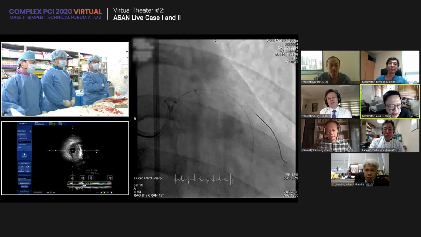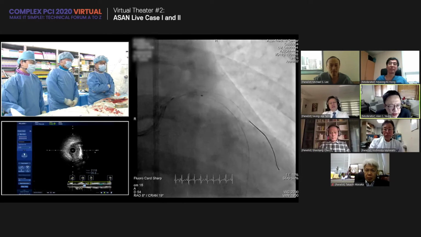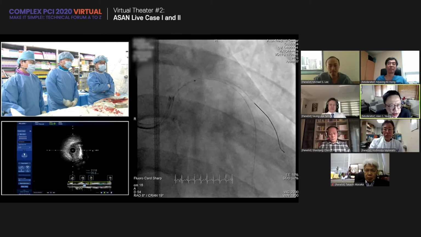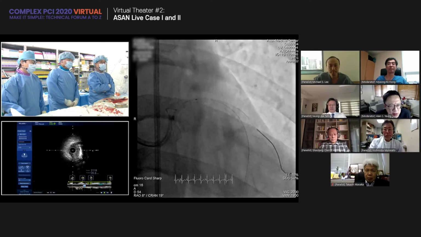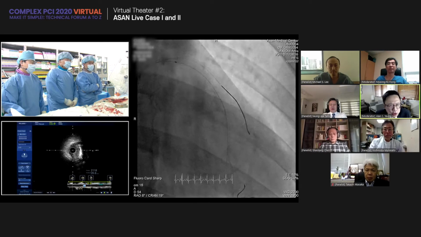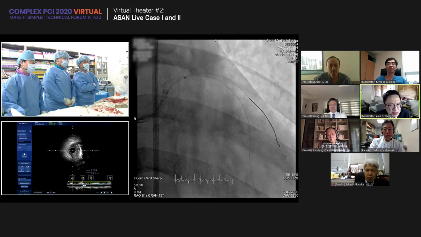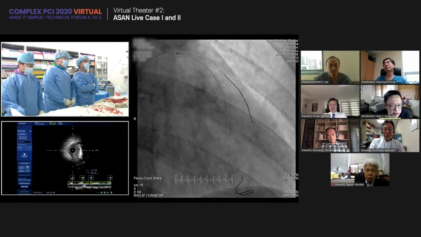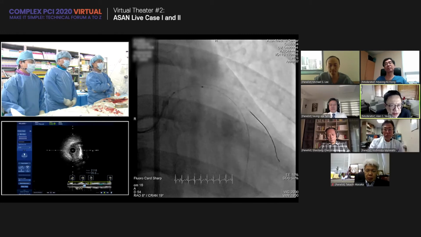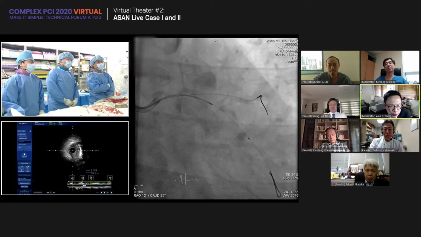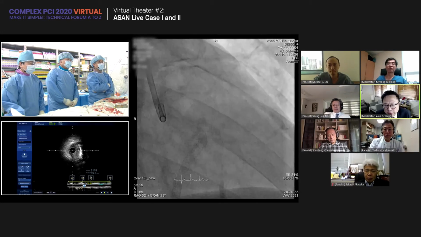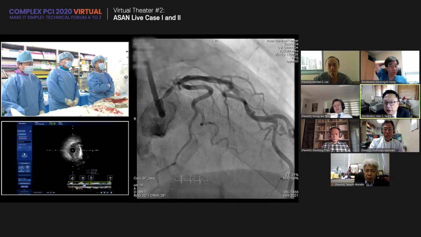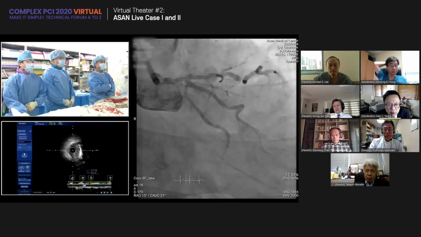Is your wire in the circumflex, in the OM, or is it in the true circ when you IBIS? It's the OM, a big OM branch. Because your true circ has quite a bit of disease beyond the OM too, right? That's not a small circumflex. So you decide if you want to treat that, then I would do two stents because it would be hard for you to go back in at that angle.